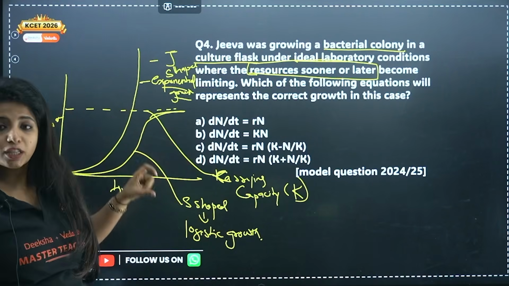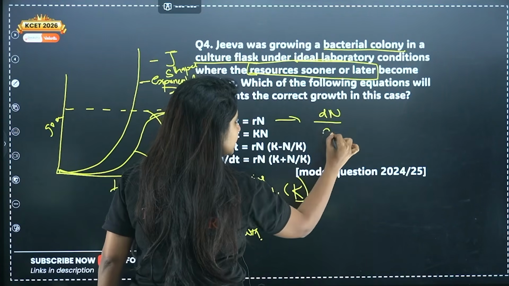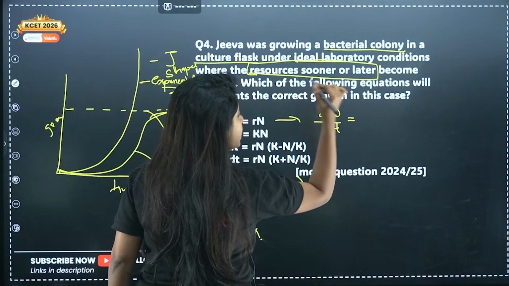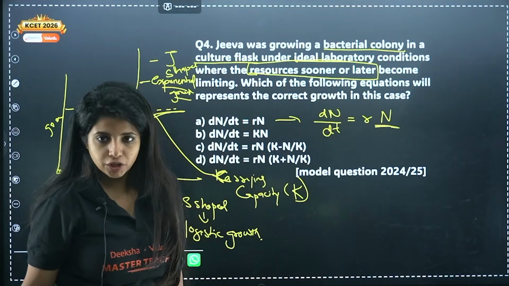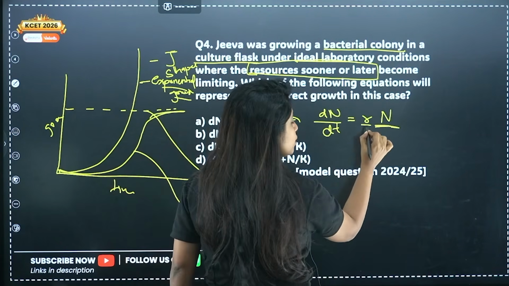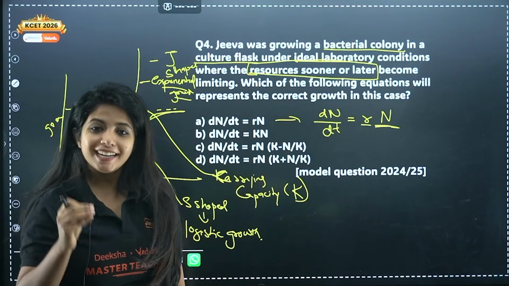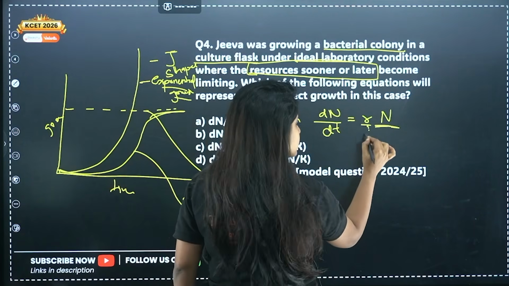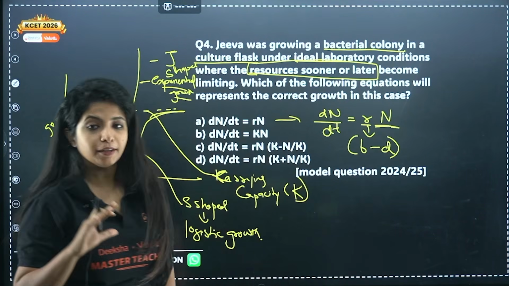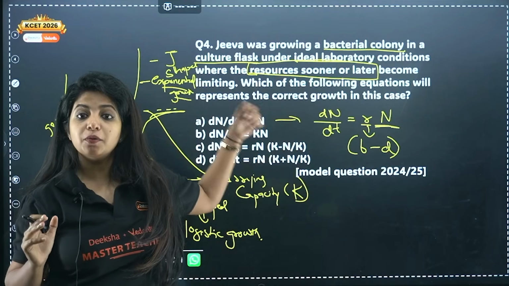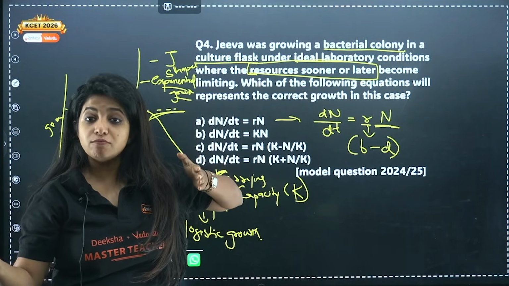When you talk about exponential growth, it is denoted by dN/dt, that is the change in the population size, equals rN. N is the initial population size that we have, and r is basically the intrinsic rate of natural increase. It is nothing but birth minus death. This is the equation for exponential growth. Please remember it.